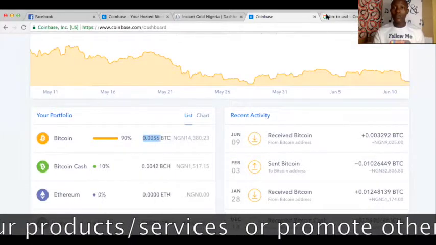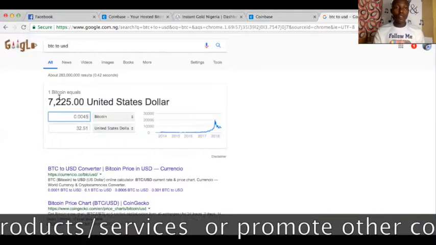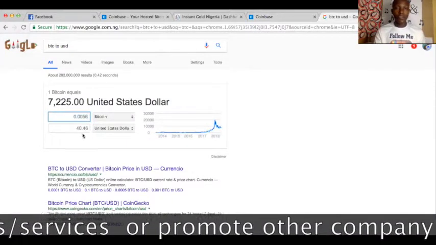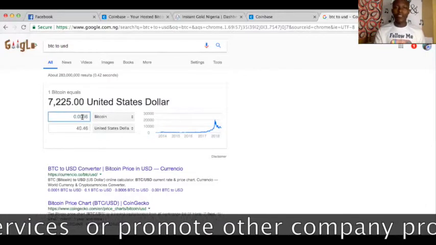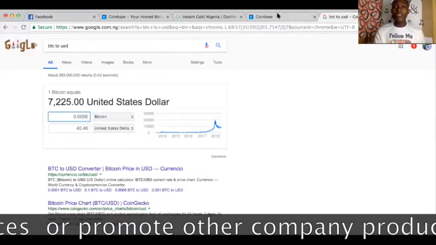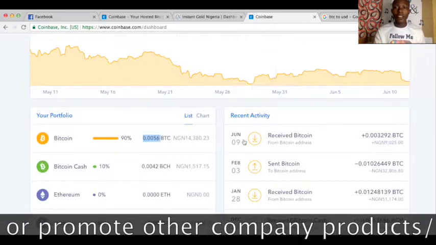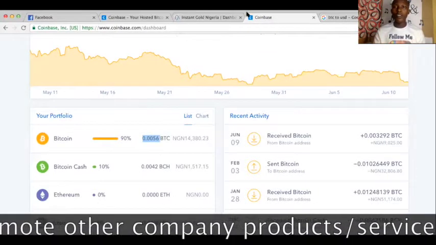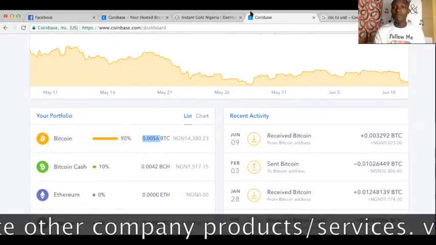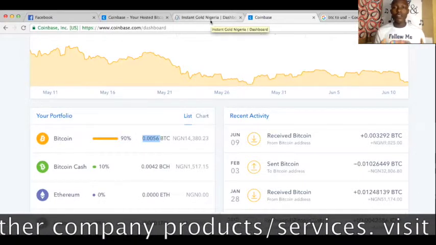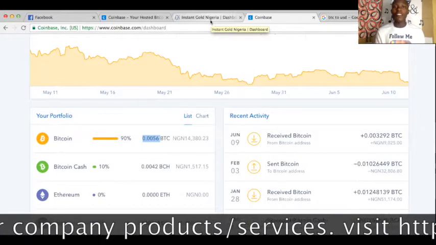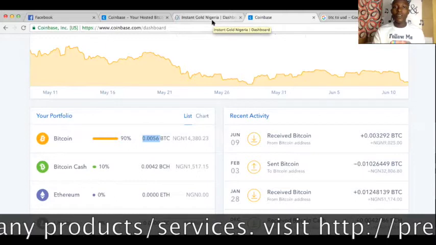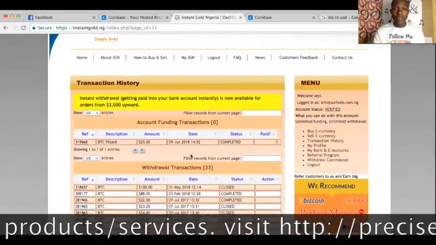So I'm going to type BTC to USD, so you have something like this. I have like $40 worth, and I just want to sell it. That's okay, right? And these are the proceeds from some of the online business. So you get $4 here, $2, these are side hustles. As I told you guys, I'm a founder of Software Nigeria, and I also run a digital marketing company called Precise.ng.